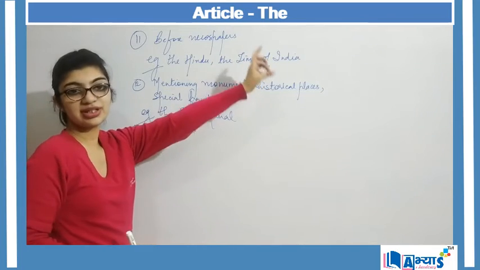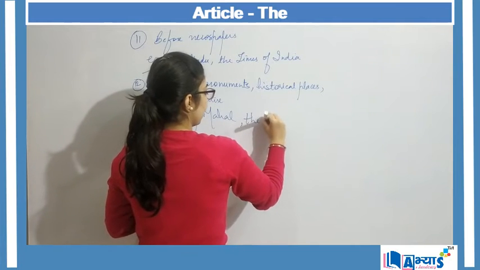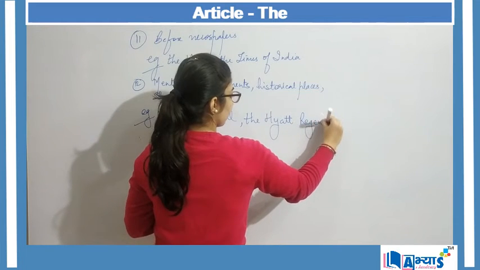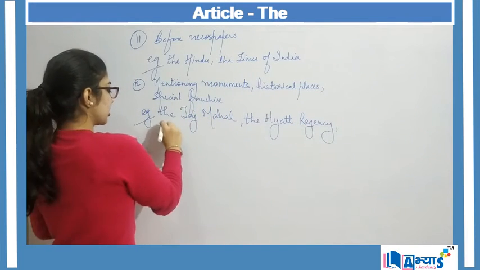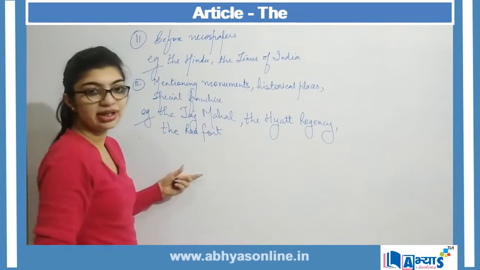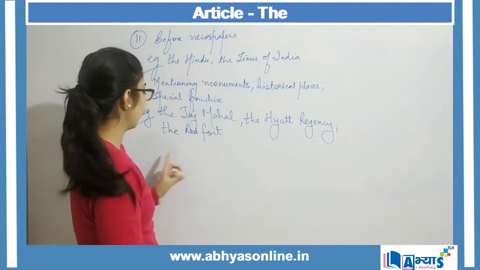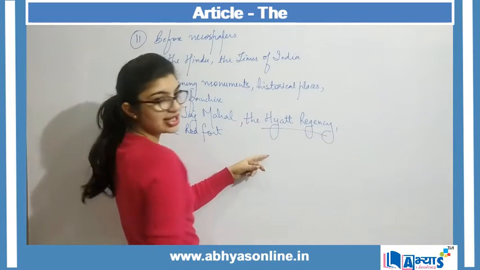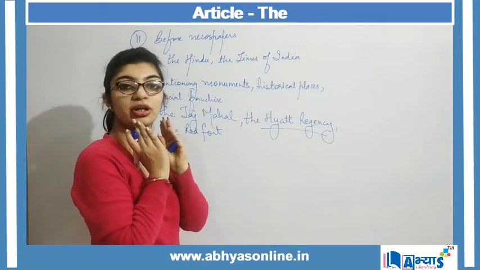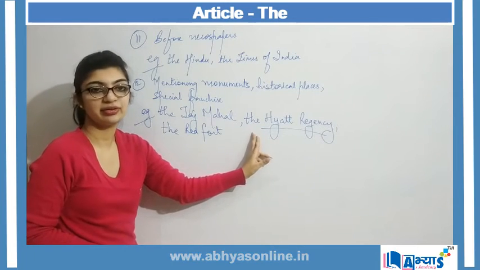So they are monuments, a special monument. So the Taj Mahal, or we can say the Hyatt Regency, right? Or we can say the Red Fort. Again it is a monument, right? So the Taj Mahal, the Hyatt Regency, the Red Fort. Now Hyatt is again a franchisee of hotels. Now these are 5-star hotels, right? So a specific group of hotels, therefore we mention with the, right?